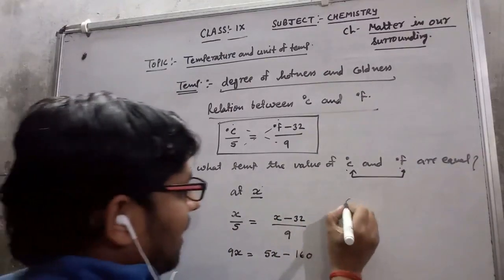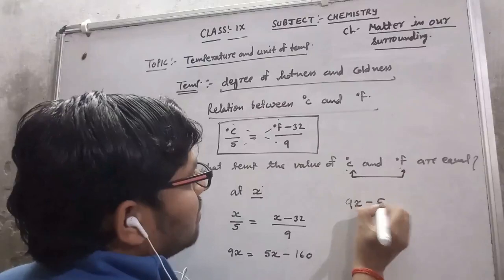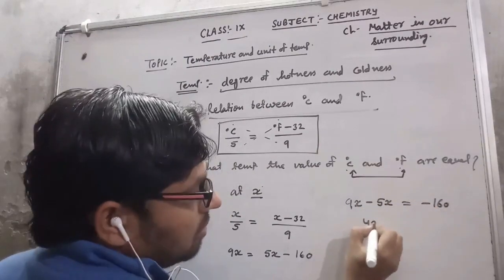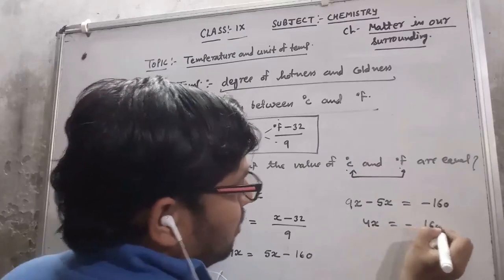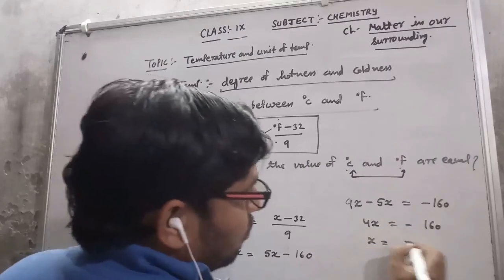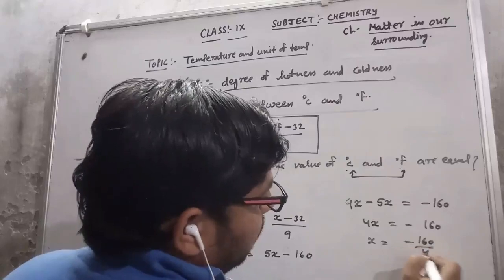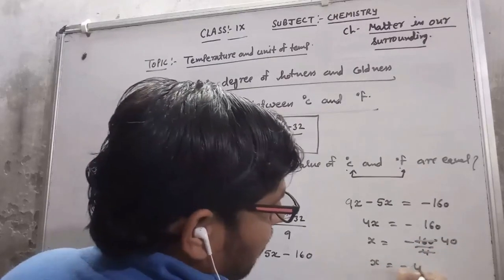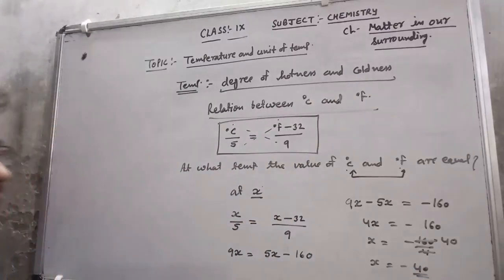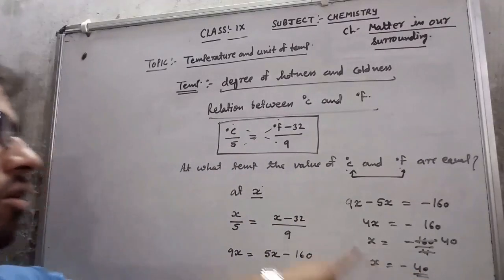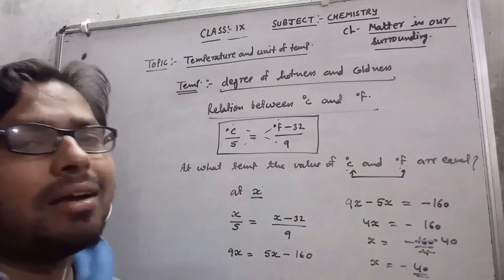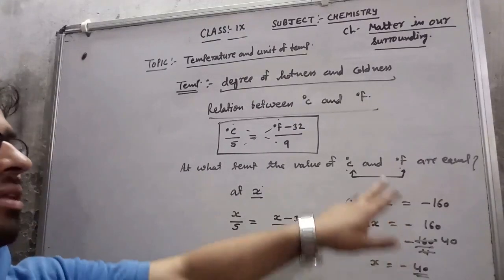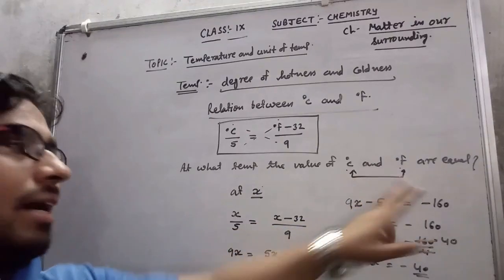So I can say that this is 9x minus 5x equals minus 160. This is 4x equals minus 160. So x equals minus 160 upon 4. 4 times 4 is 16, 0. So x equals minus 40. That means at minus 40 degree the value of degree Celsius and degree Fahrenheit are equal.